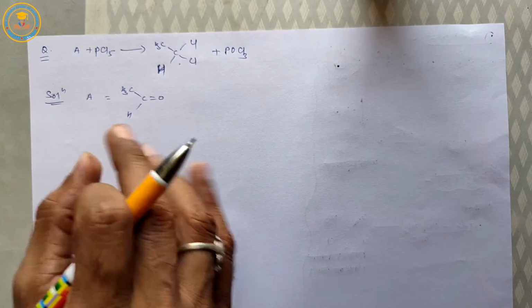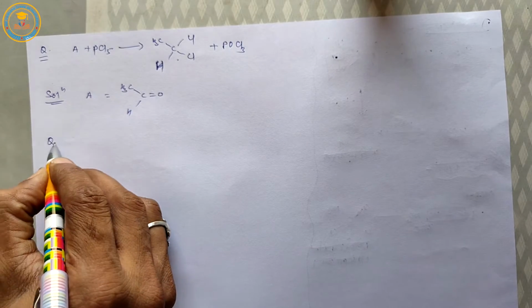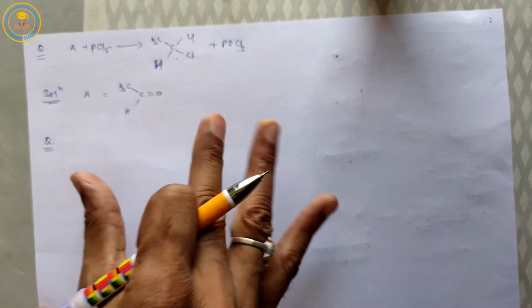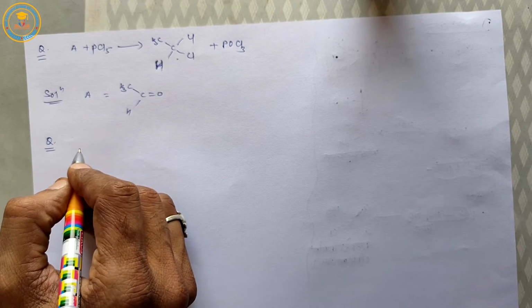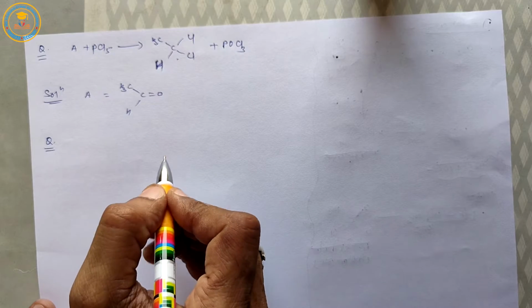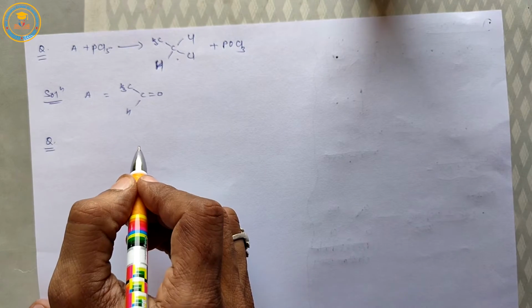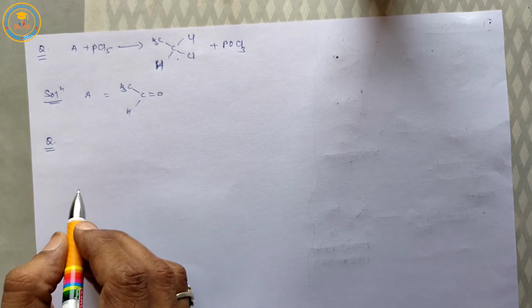The homework question from the second previous class, I repeat: write the chemical equation for the synthesis of toluene from benzene and write the name of the reaction. Important question.